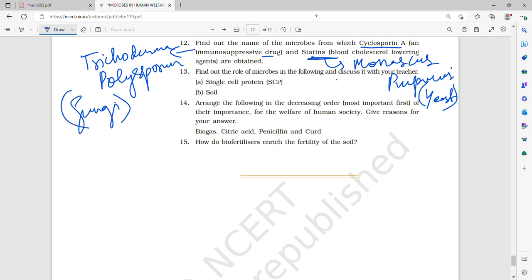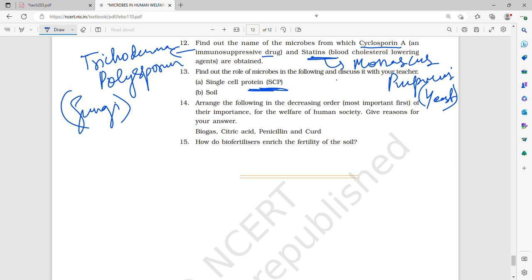Find out the role of microbes. Single cell protein and enhancement in food production. We had learned that spirulina can be grown on molasses and wastewater, and they produce a large amount of protein, and they can be a very good alternative source of protein because in order to get 1 kg of meat, 5 to 10 kg of grain has to be fed to the cattle,